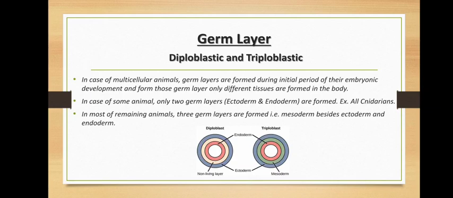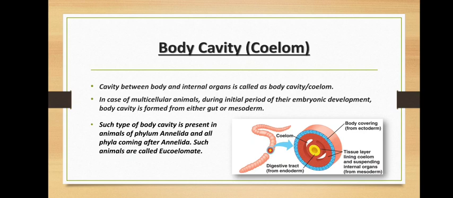That is why those animals are called triploblast. Triple layers are there, and those animals having only 2 germ layers are called diploblast. Right? Cnidarians are diploblastic, whereas others are triploblastic. Porifera are only single cells, so there is no question of germ layers.